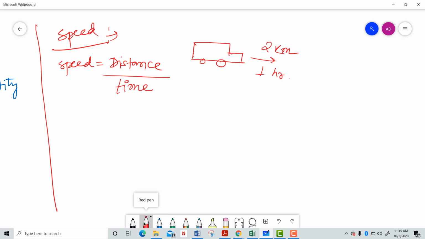So in this case, what is the distance traveled? That is equal to 2 kilometer. And what is the time taken? That is equal to 1 hour. So what is the speed over here? That is equal to 2 kilometer per hour. If I talk about the definition of speed, it is the distance traveled by an object in a particular time. So in this case, the speed is 2 kilometer per hour, right?